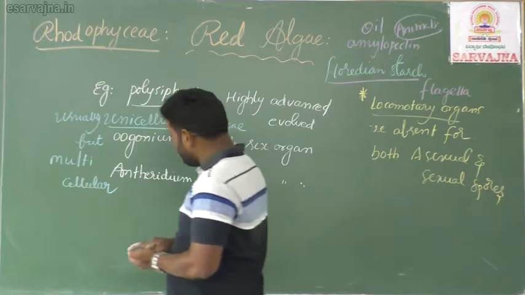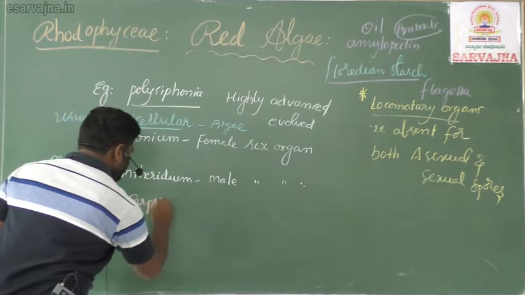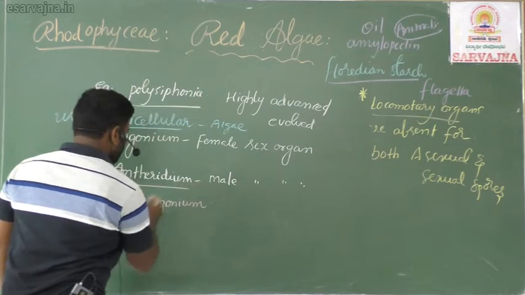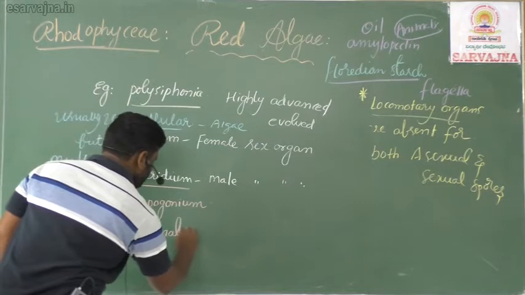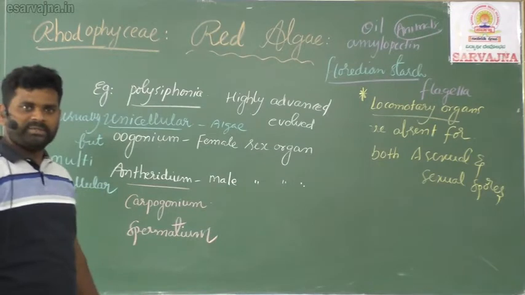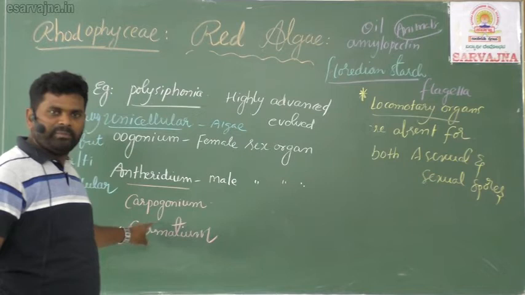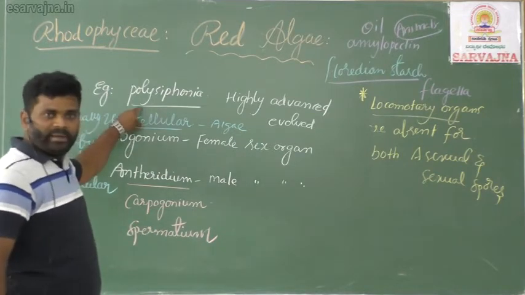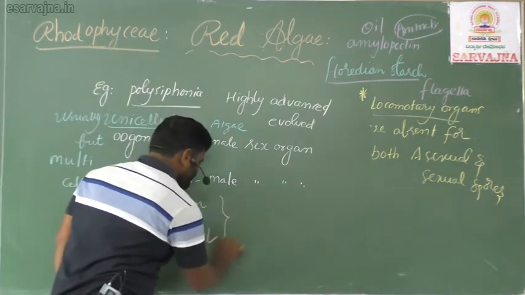Instead, the oogonium of Polysiphonia is called carpogonium, and the antheridium is called spermatium. Are you understanding, my children? Whenever the words carpogonium and spermatium come, you must remember these two are multicellular sex organs belonging to Polysiphonia, a red alga. And next, one more important thing I would like to explain.